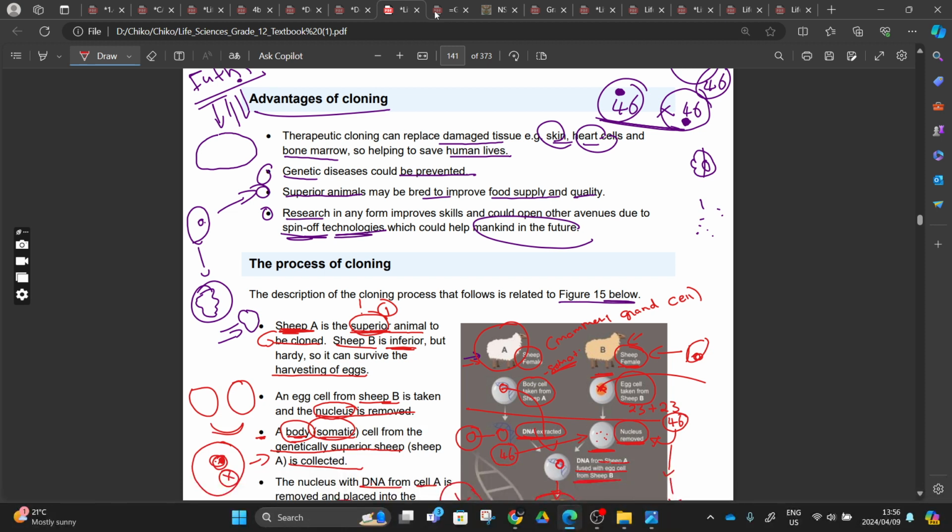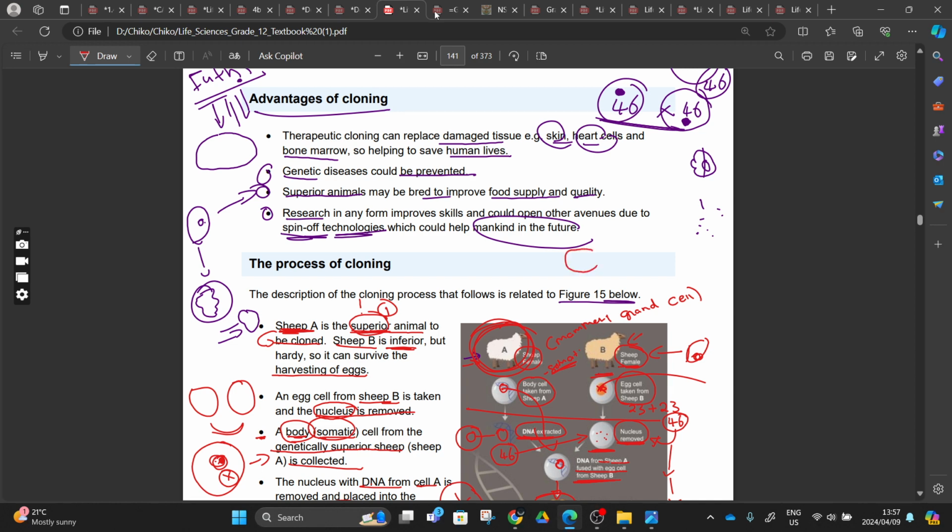And then the advantage: we can produce more animals. We can have animals that have a desired gene. And I understand we can produce animals that we want to have in the near future. Another disadvantage is that this thing will take time. For you to have a successful clone, you are going to wait a long time.